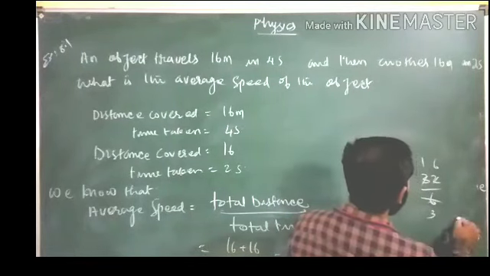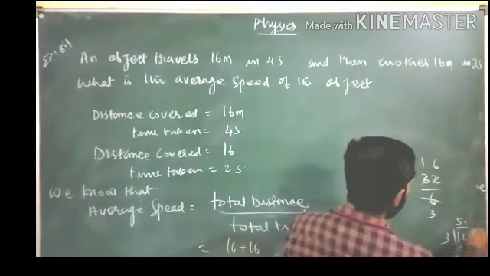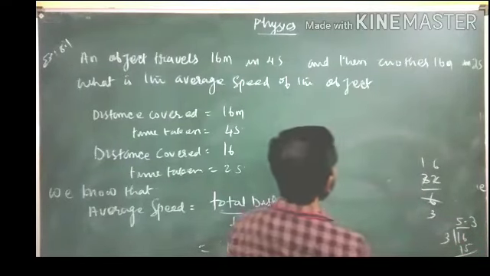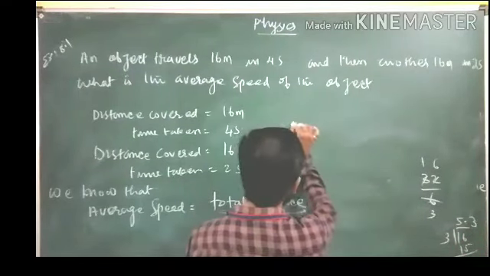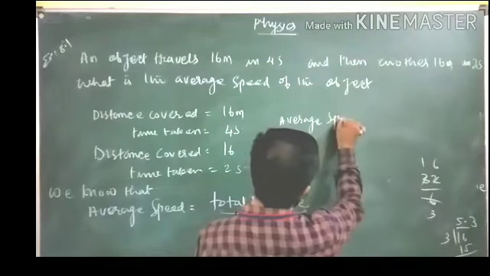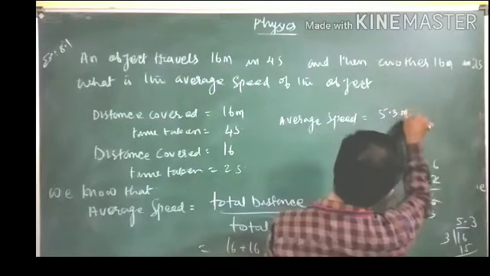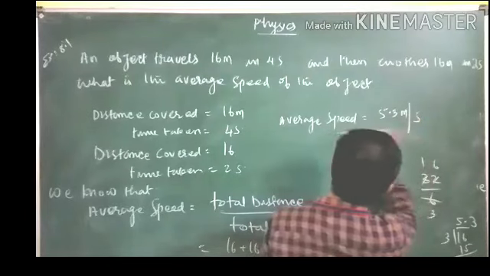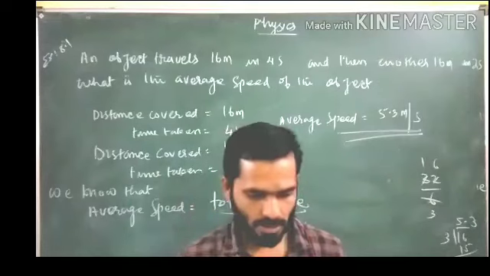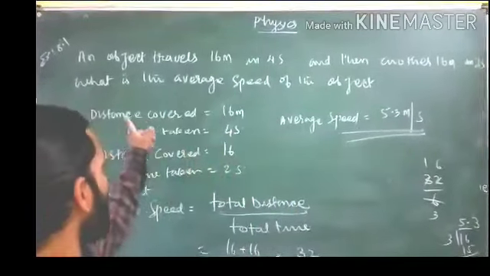How much will it be? 5 into 3 is 15, and 1 is left, so 5.3. So the average speed will be equal to 5.3 meter per second, that is the required average speed.